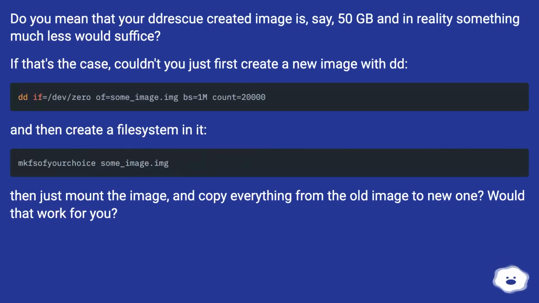Do you mean that your Dresque created image is, say, 50 GB and in reality something much less would suffice? If that's the case, couldn't you just first create a new image with dd, and then create a file system in it? Then just mount the image, and copy everything from the old image to the new one? Would that work for you?